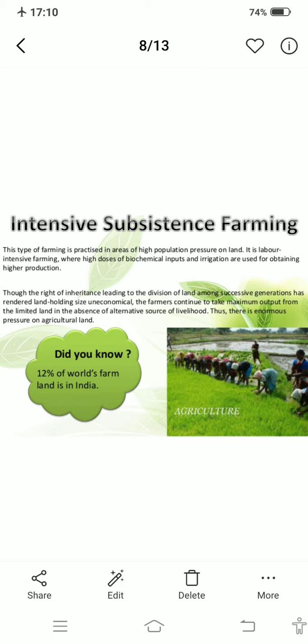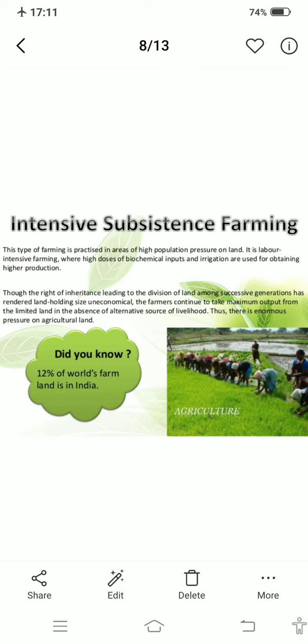This type of farming is practiced in areas of high population, so there is pressure on land. It is labor intensive farming where high doses of biochemical inputs and irrigation are used for higher production. They are using high varieties of seeds and irrigation facilities too. That means they are not only dependent on rainfall but are using irrigation facilities also. So the production will also be higher, because they are producing for profit. That is why production is also higher.